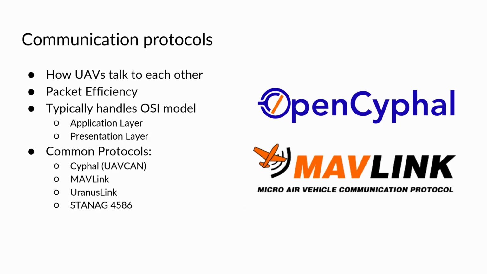Similar to how TCP/IP packets work, UAVs employ communication protocols to send data fast and efficiently due to their low onboard resource nature. They typically cover the application and presentation layer of the OSI model. Common protocols currently in use include Cipher, MAVLink, Uranus Link, and STANAG 4586 for military use.